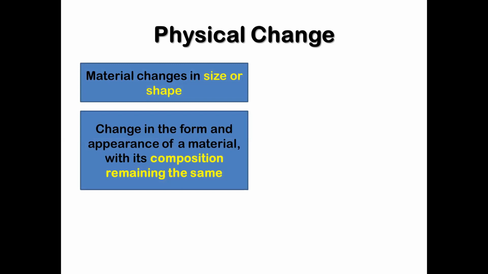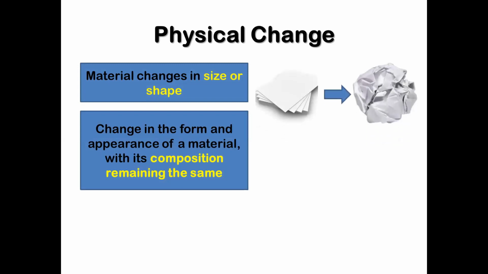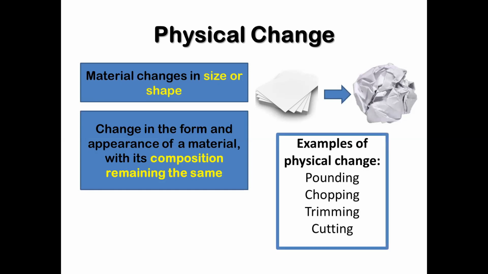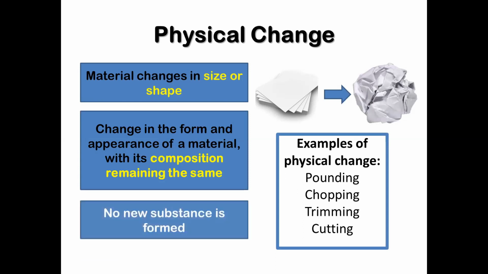For example, when you cut, tear, or crumple a piece of paper, you alter its size and shape. This results in a change in its appearance, but no matter how small or wrinkled it is, it is still made of paper. Other examples of actions that result in physical change are pounding, chopping, or trimming of an object. Remember, in physical change, no new substance is formed.